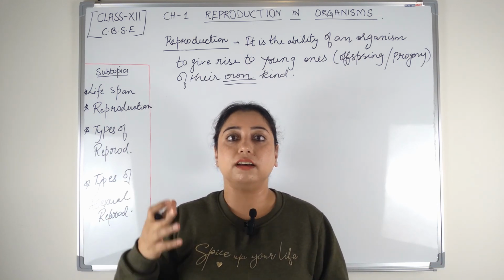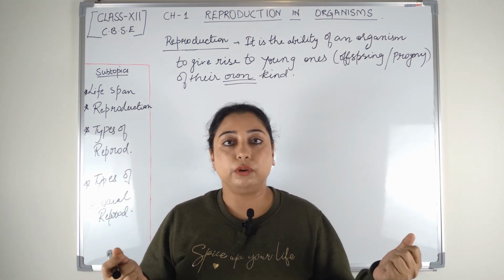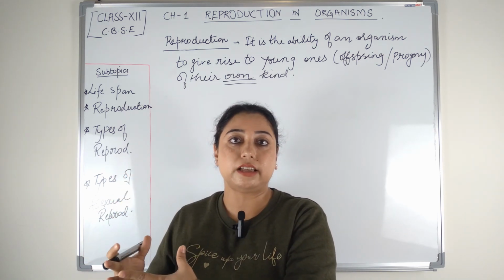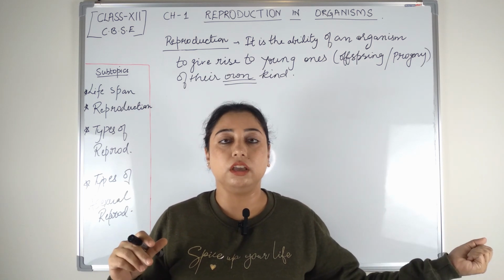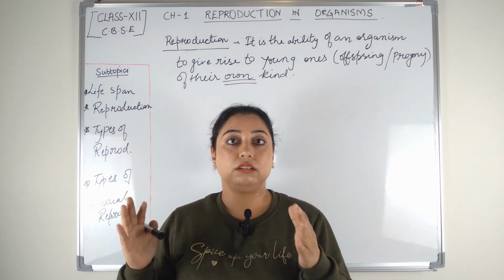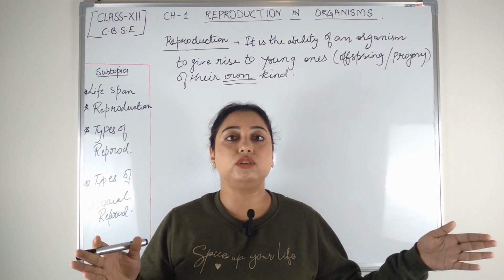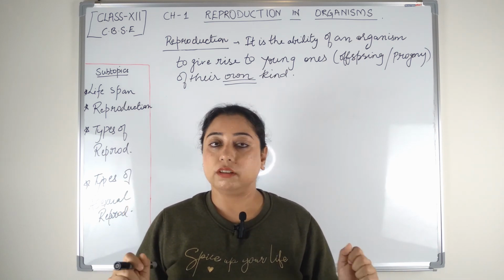You cannot expect a mango tree to produce oranges and an orange tree to produce apples, because every particular species has a specific genetic design, and accordingly they are going to produce that particular similar species. So when we talk about reproduction, the parent and the new generation are of the same kind, they are of the same species, right?